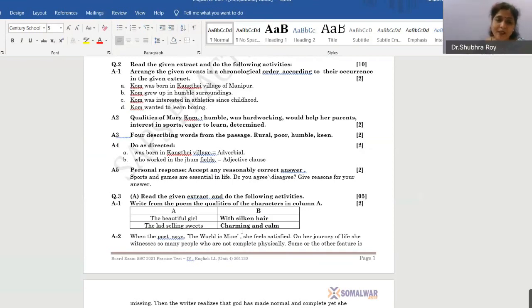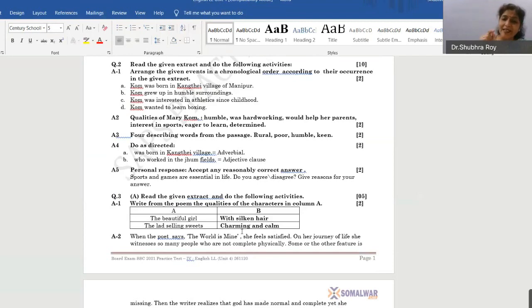Now let me tell you one thing here, children. If your first one, order A, goes wrong, then you get a 0, because it's completely wrong then. If your first order is correct, you get a half mark. If the first two are correct and the next two are wrong, then you get 1 mark. If the first three are correct, then your fourth one is going to be in place. So you have to be very, very careful when you are writing the first one.